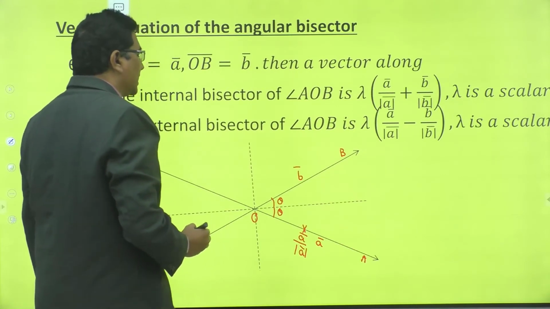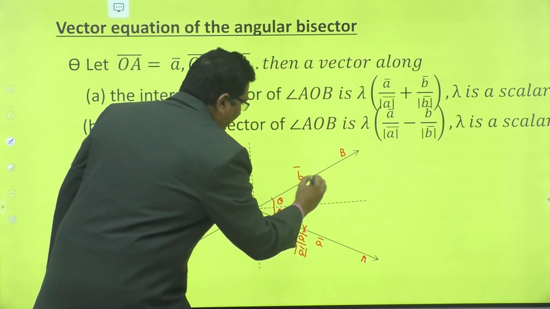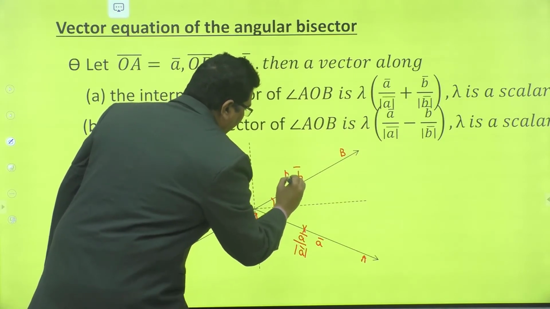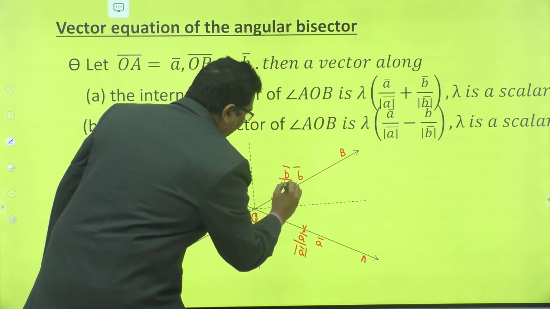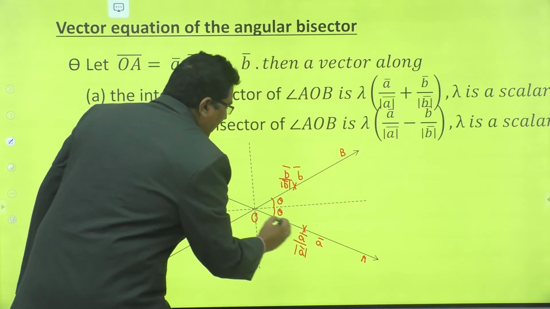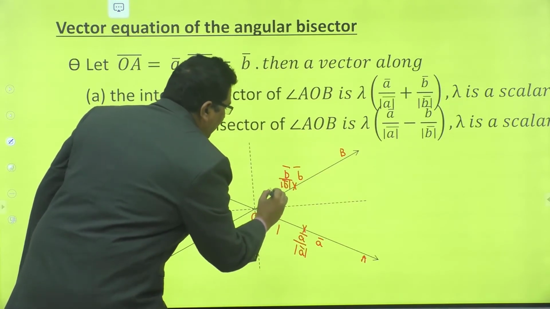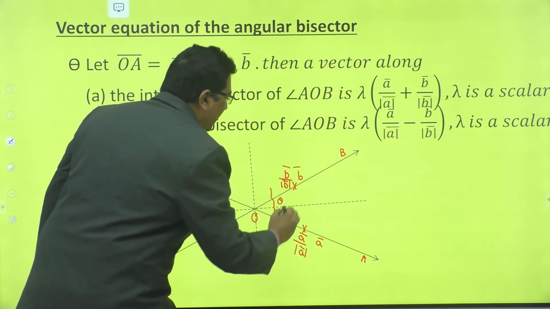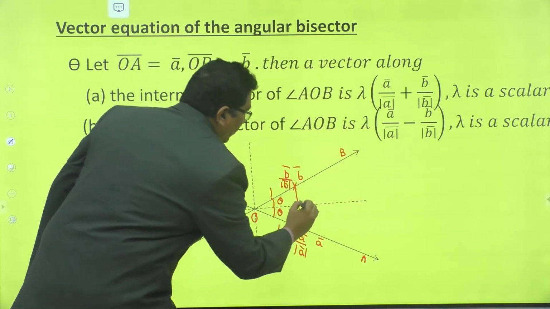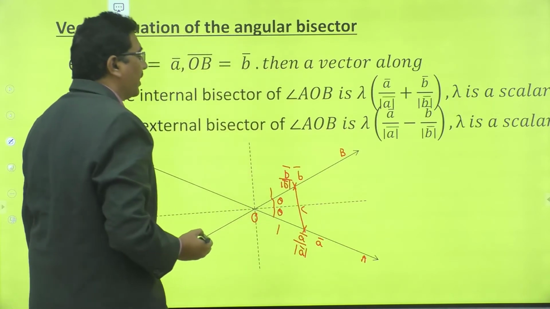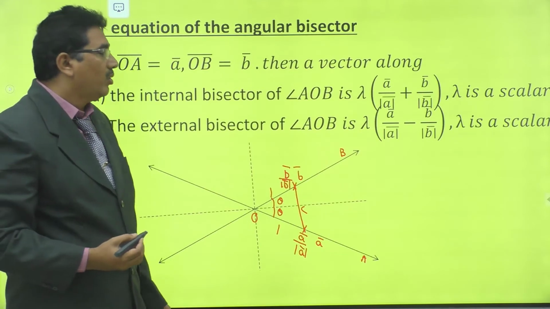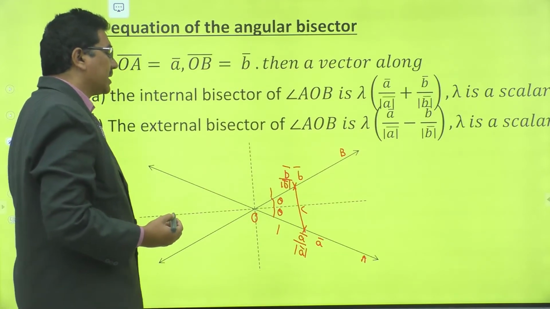Now also consider the unit vector in the direction of b bar. Suppose this is the unit vector b bar by mod b bar. Unit vector means this is at a unit distance, this is also at unit distance. Now join these 2 points. Suppose this is C. OC is the internal angular bisector.